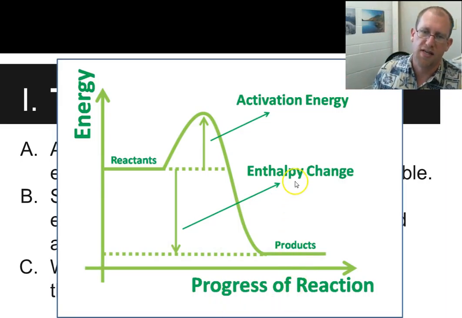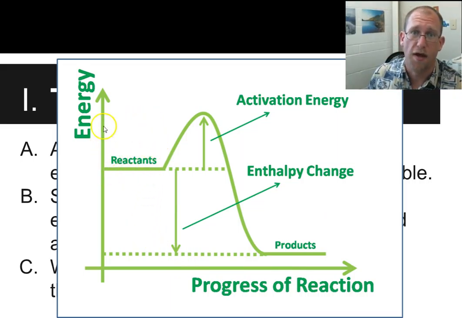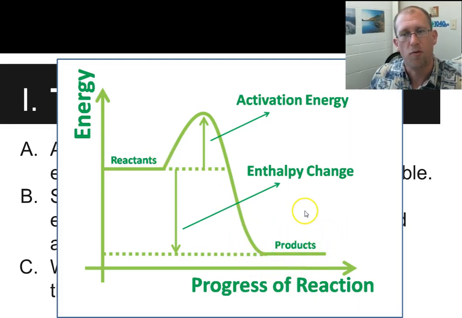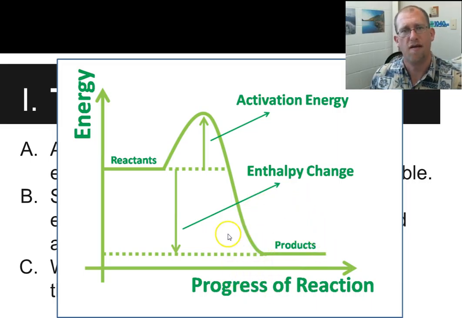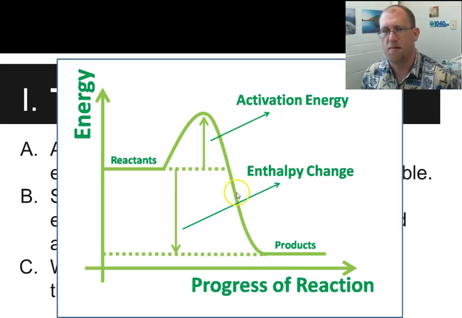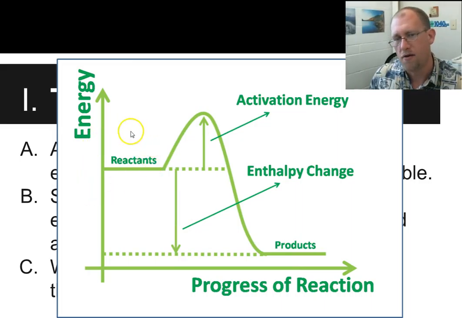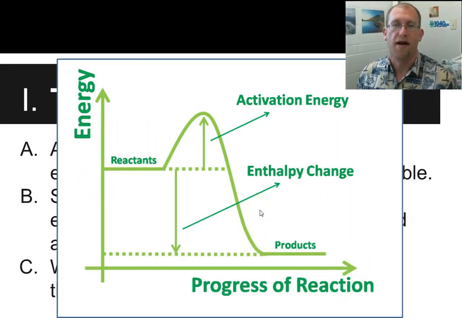So you'll see energy profiles later on in chemistry. For right now, these are atoms all by themselves, floating out there lonely and sad. These are atoms that are bonded and in a chemical bond. And you will see that their energy is lower. They're more stable. And so through the reaction, and don't worry about what all of these things mean, but through the chemical reaction, they go from higher energy to lower energy, and they're more stable, and they're happier.